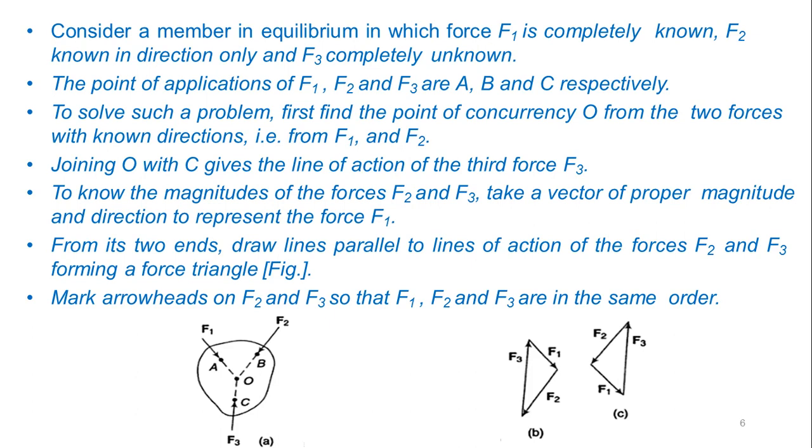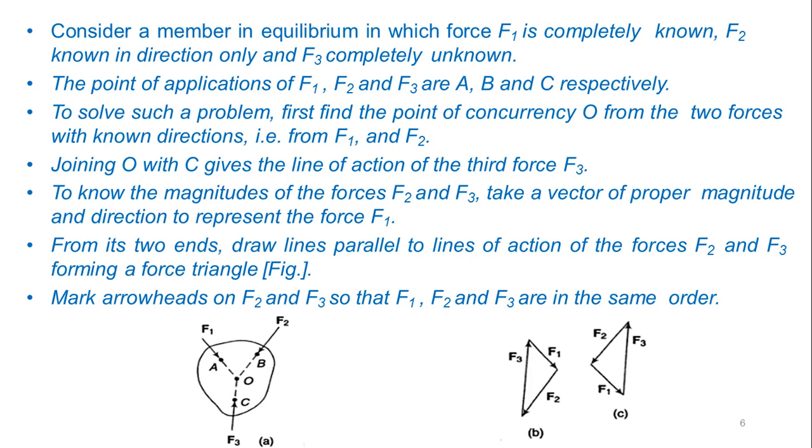Now consider a member in equilibrium in which the force F1 is completely known, F2 is known in direction only, and F3 is completely unknown. Can you solve this? That you will see now.